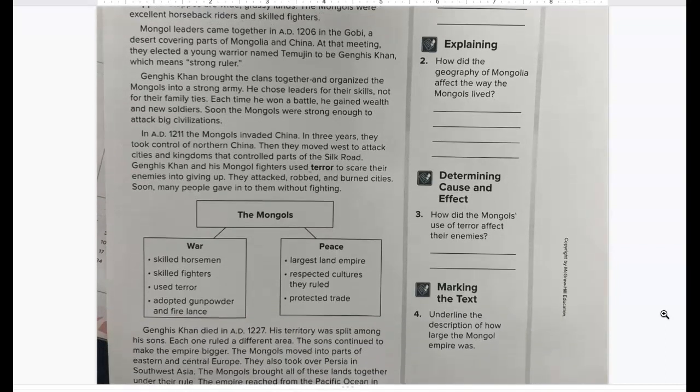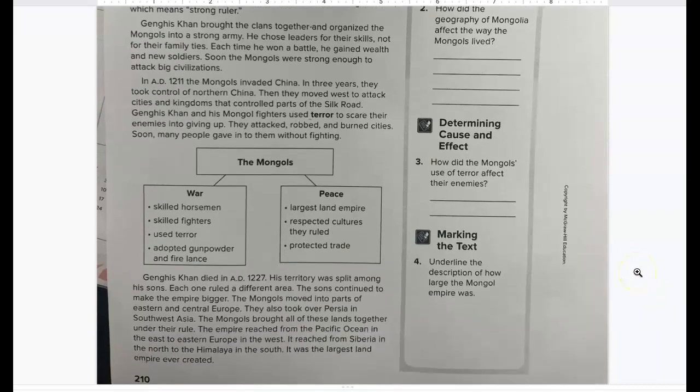Number 2, how did the geography of Mongolia affect the way the Mongols lived? Number 3, how did the Mongols' use of terror affect their enemies? And number 4, underline the description of how large the Mongol Empire was.